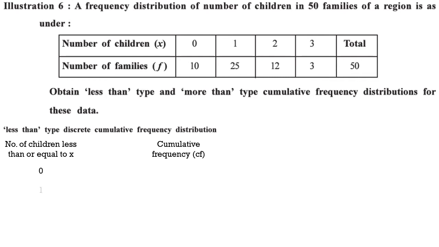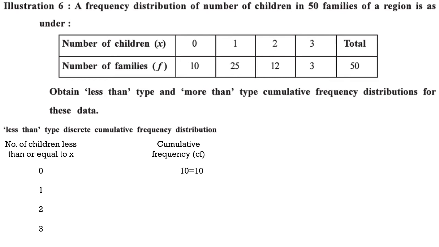Number of children are 0, 1, 2 and 3. Now, for the first one, this is a less than type. So just follow the regular method. First one is 0. So the number of families which is less than or equal to 0 are just 10. So we will write down 10.